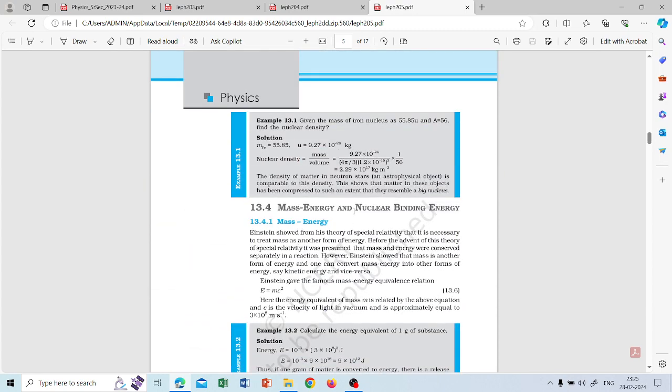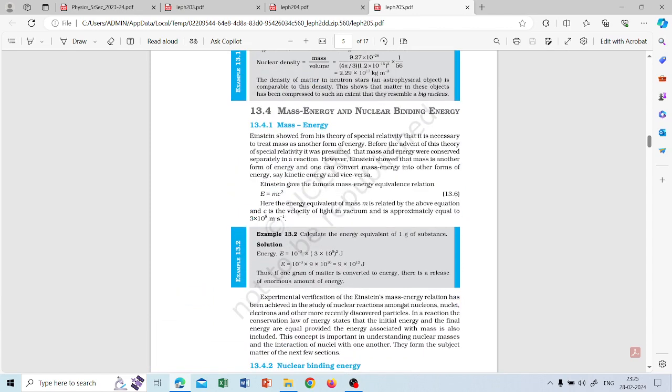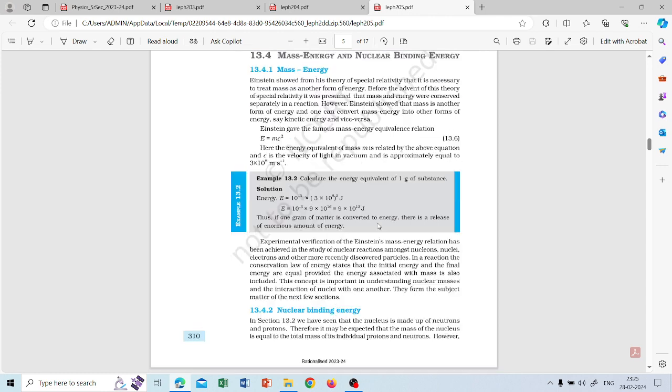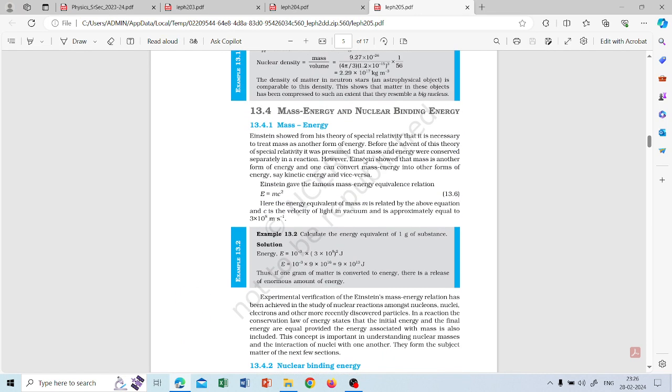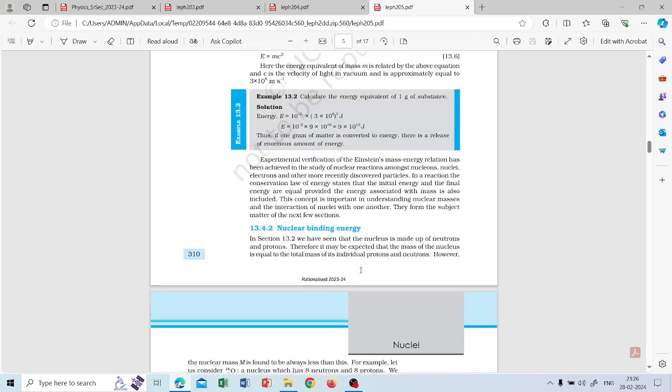Then the mass energy and nuclear binding energy. So this famous equation of Einstein, E is equal to mc square, is mostly where you can find one of the proofs that mass is converted to energy, in nuclear reactions, so in the atoms. So this was one of the observations. So you can check what is the energy for, for example, 1 gram of substance. It is so much of energy.